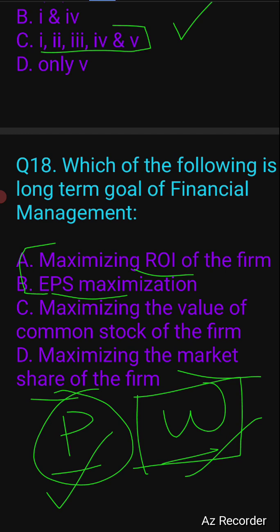So wealth maximization is related to option number C, that is, the stockholders, the stakeholders or investors, so that the value of their wealth should get maximized. So option number C will be the correct answer.